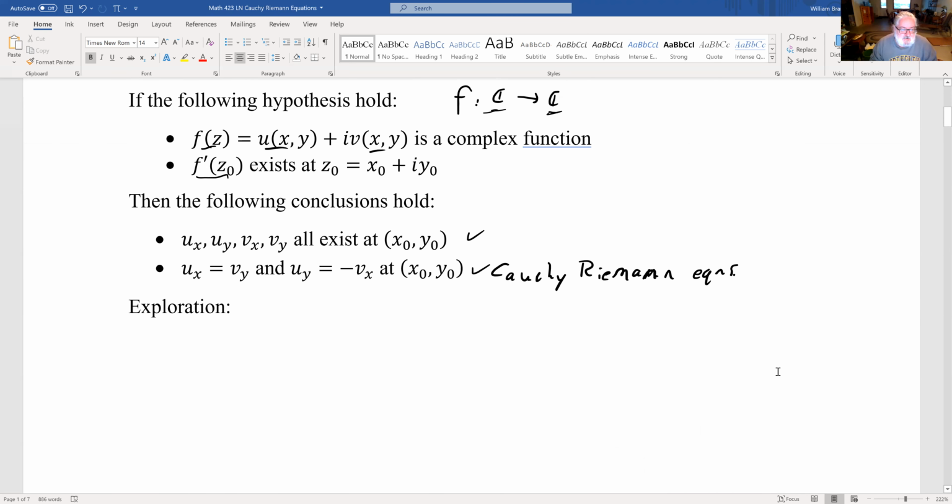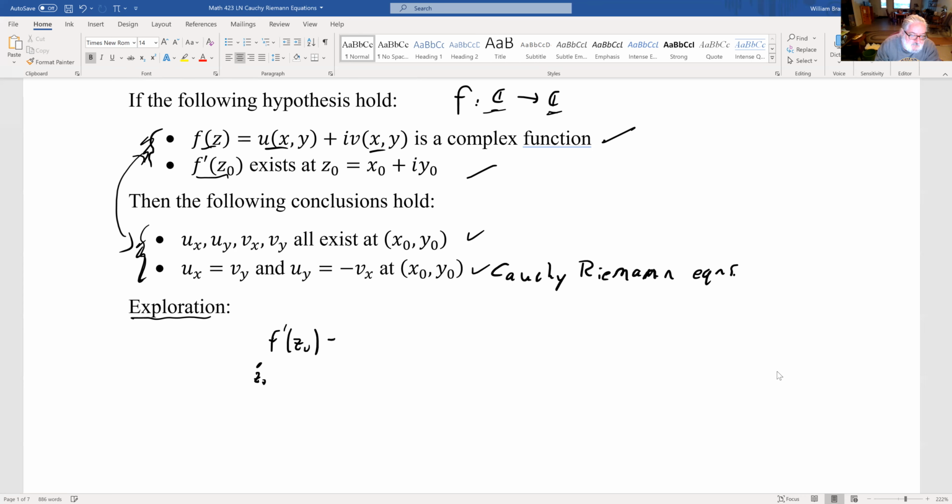So we have a complex function. We know the derivative exists somewhere. So exploration is, how do we connect these ideas to these ideas? Somehow if these are true, these have to be true, but how would that work? So you just think about what it is that you know. You've got a complex function and you've got some point z0, and the derivative exists.